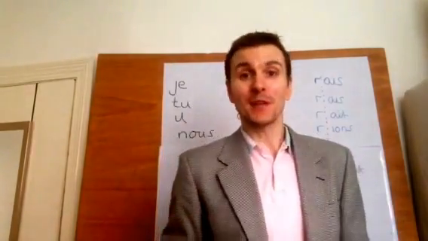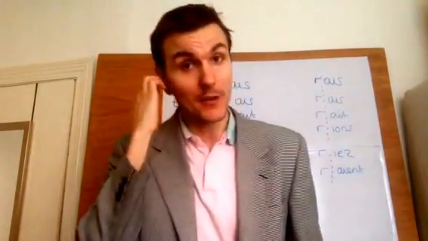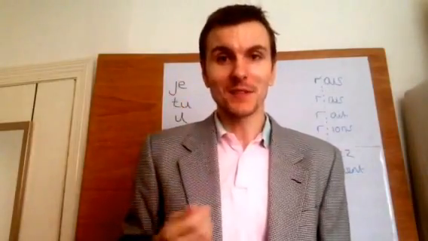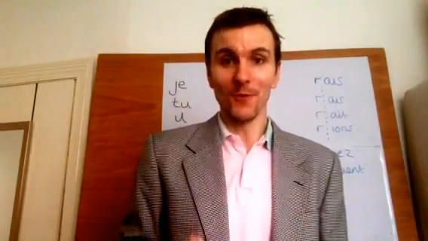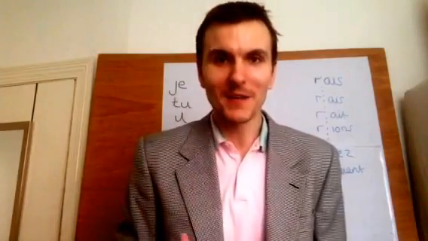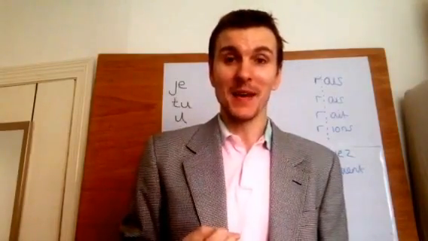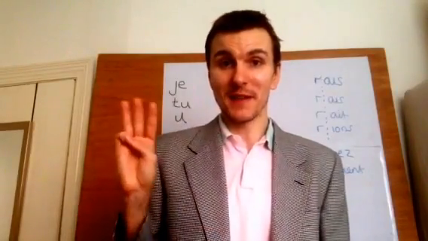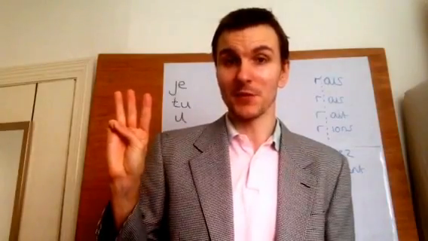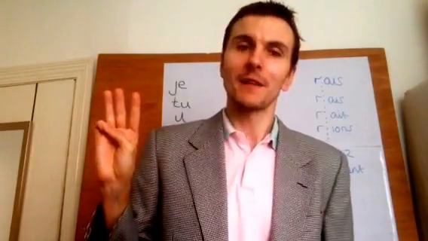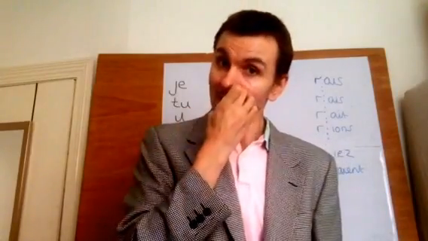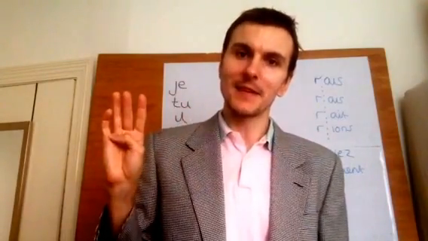So to be brutally honest with you, you can practice all you like with other verbs in these two tenses, but the main things you need to know for this video are to be very comfortable with the verb have and be in the imperfect, because that's going to go in the middle. So j'avais, tu avais, il avait, nous avions, vous aviez, ils avaient, or être, j'étais, tu étais, il était, nous étions, vous étiez, ils étaient.